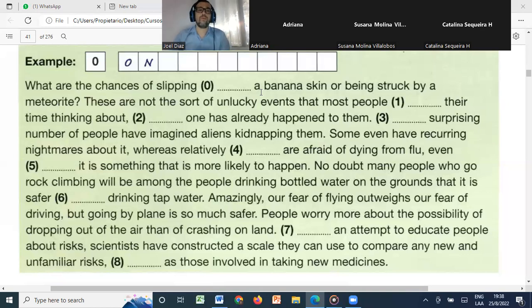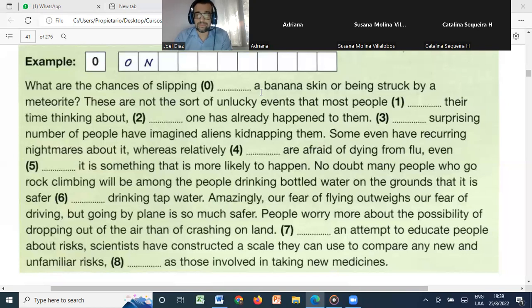The thing is that "waste" maybe has a more negative connotation. So that's why in this case it's not that negative, and it will be spend, right? Then the next one will be unless. One has already happened to them. Number 3, I wrote "however." Probably not. It would be unless in this case, definitely unless.